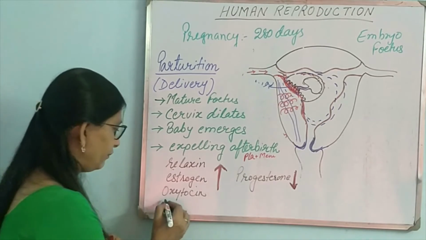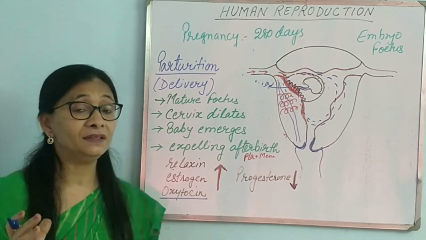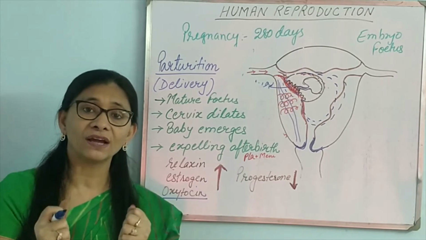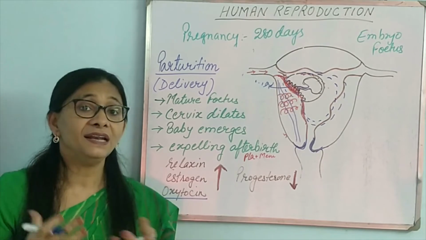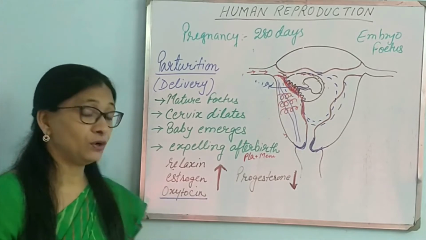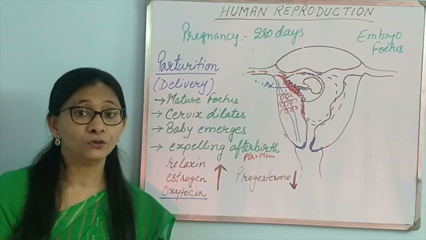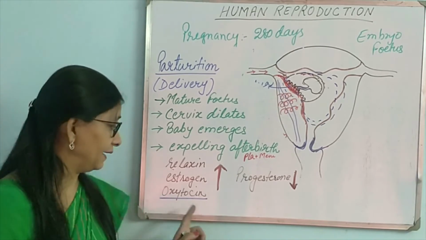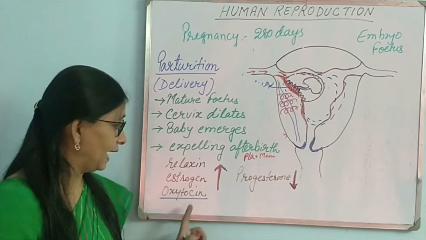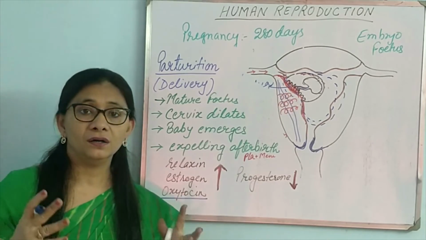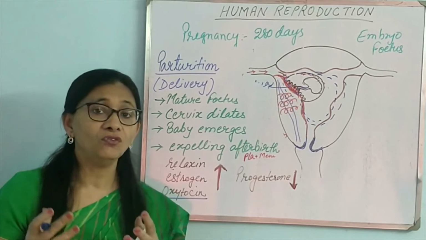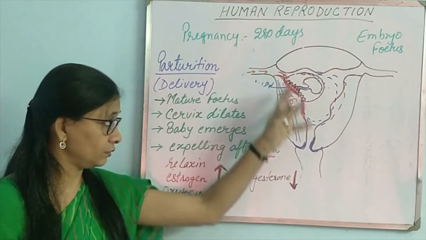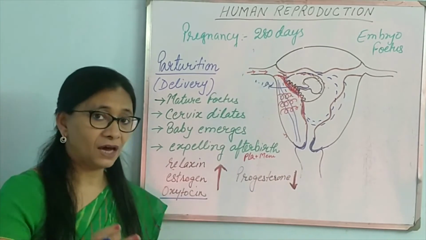And also one very important hormone which helps in a very sudden contraction of uterine muscle, that is the labor pain. That happens because of oxytocin, which is released by the pituitary gland. It is released during this time, and it helps in the forceful contraction of myometrium, which helps to push the fetus out of the body.